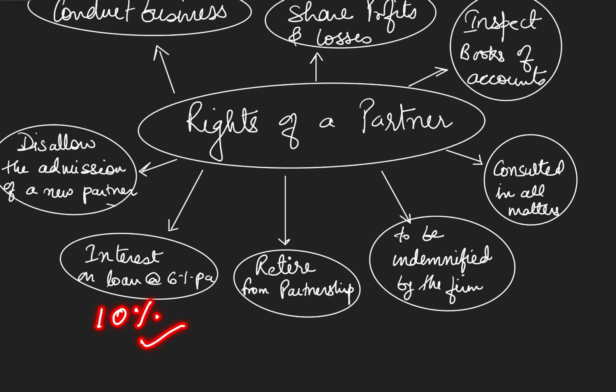So they must decide. Next, any partner has the right to say no to the admission of a new partner. It means every partner's consent is required, right? Means all partners give their agreement for the admission of a new partner. If any partner does not agree, if he says no, then a new partner cannot be admitted into the partnership firm.